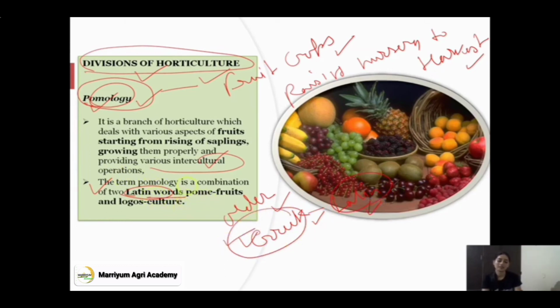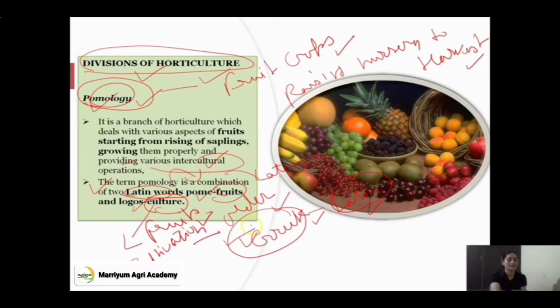So pomology is basically considered a Latin word. The meaning of pomology is: pom means fruit and logos means culture. So basically pomology is the cultivation of fruit crops. Logos means culture, cultivation of plants. So this is called pomology.